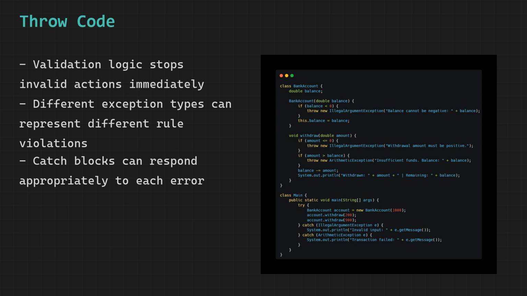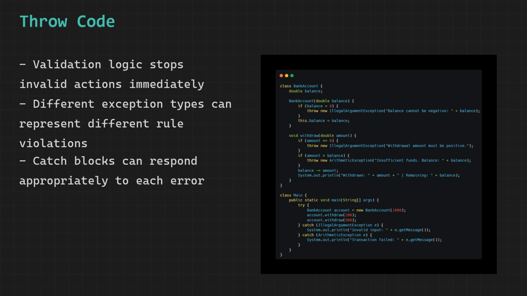The withdraw method has two separate checks before it allows any money to be taken out. The first check asks whether the withdrawal amount is 0 or negative. A withdrawal of 0 or a negative value makes no sense as a business operation. If this condition is true, throw fires immediately with an IllegalArgumentException explaining that the withdrawal amount must be positive.